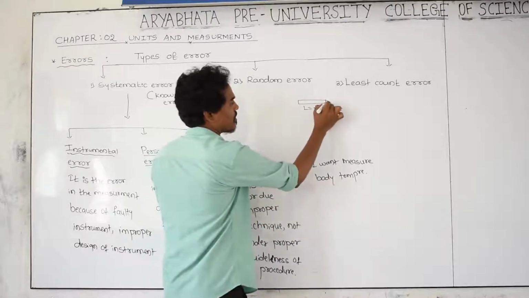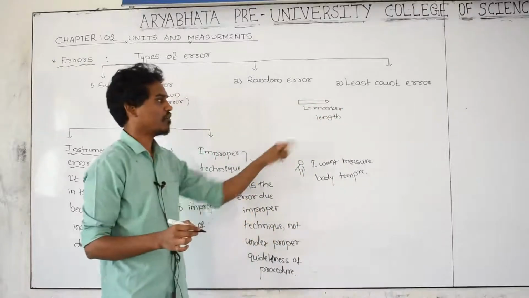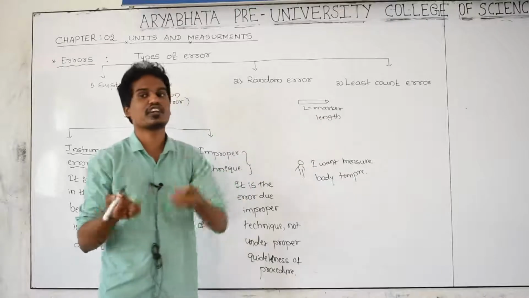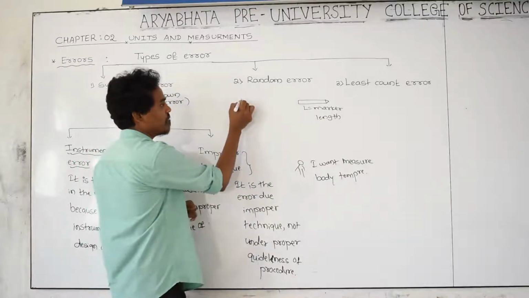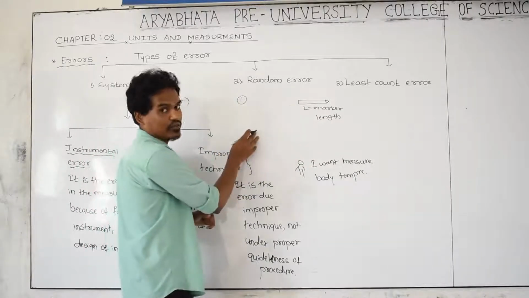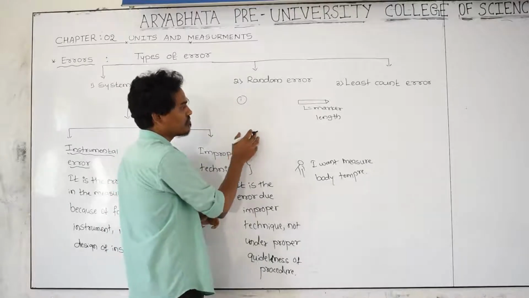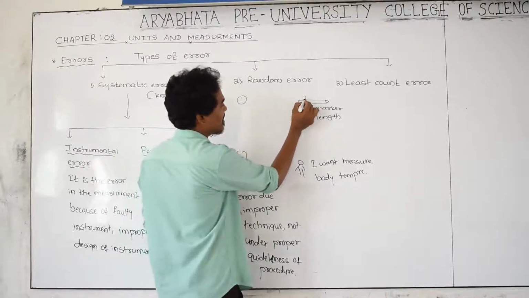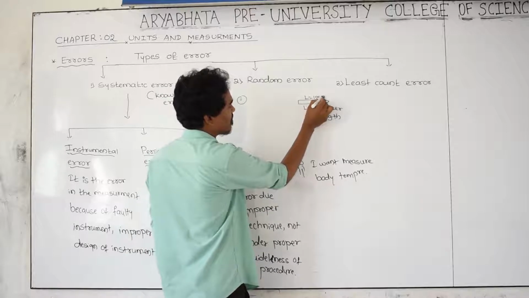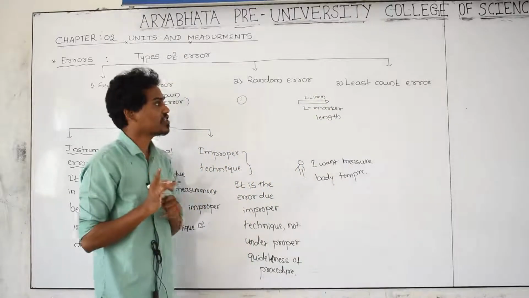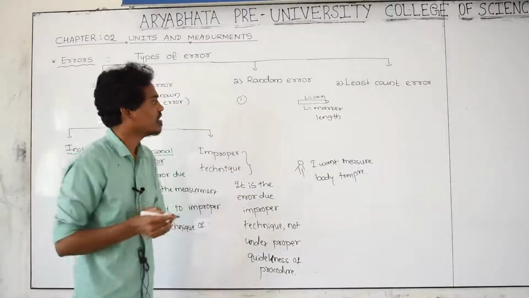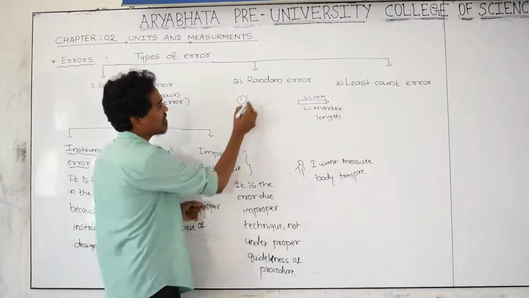This is the marker. Let us take this is a marker. I want to find out the length of the marker by using an instrument. First time I am measuring the length of the marker. Actually, its exact length is equal to 10 centimeter. First time by using an instrument, I am measuring the length of the marker. It will become